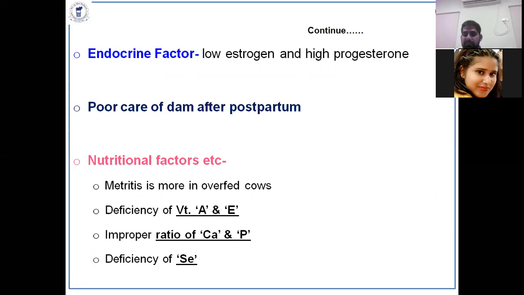Poor care of the dam after parturition: if you do not care for the dam, it ultimately leads to uterine infections. Nutritional factors are also very important. Overfed cows are more prone to metritis. Vitamin A, selenium, the calcium to phosphorus ratio, and energy deficiency and other nutritional factors lead to endometritis. Calcium and phosphorus imbalance leads to reduced myometrial contraction, which leads to accumulation of pus inside the uterus, and ultimately uterine infection occurs.